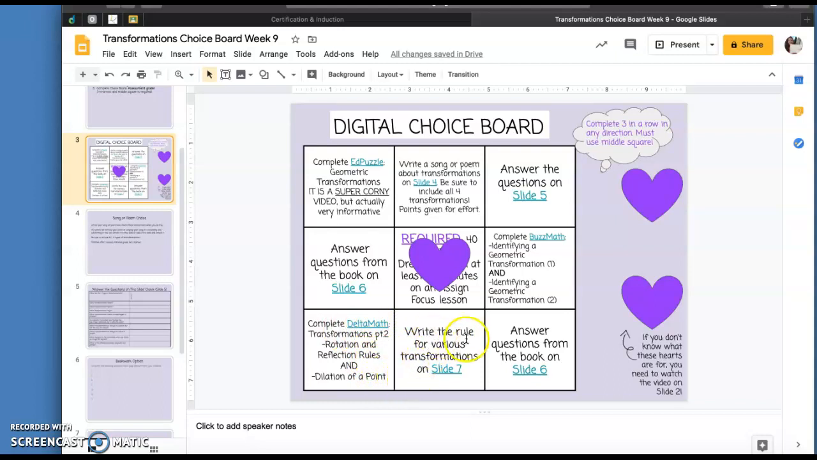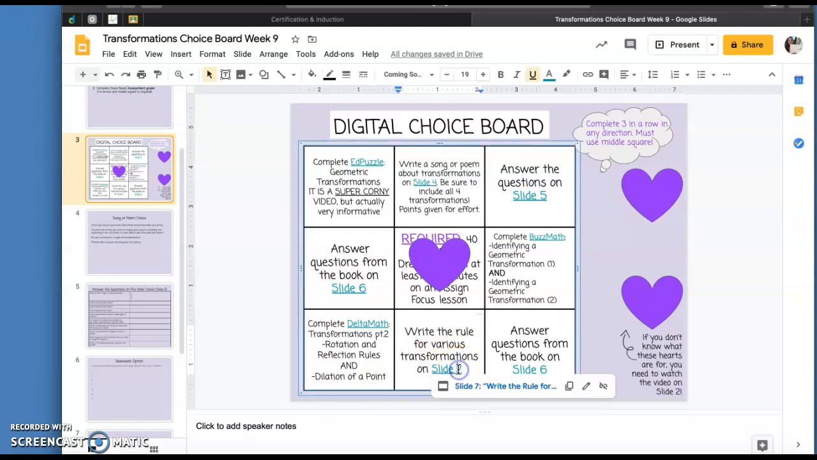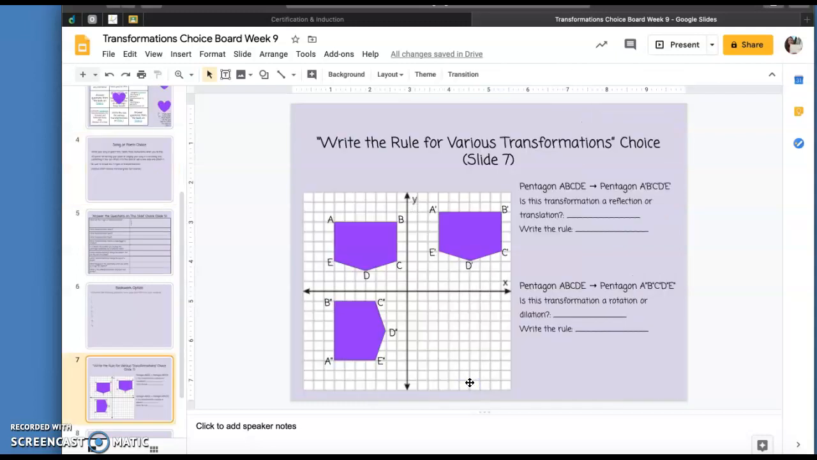For this choice, you're going to write the rule for various transformations on slide 7. So you can click slide 7, and you can see here that there's a pentagon, pentagon A, B, C, D, E. And then over here we have A prime, B prime, C prime, D prime, E prime. And then you have A double prime, B double prime, C double prime, etc. So the questions over here are asking what happens from pentagon A, B, C, D, E to pentagon A prime, B prime, C prime, D prime, E prime.